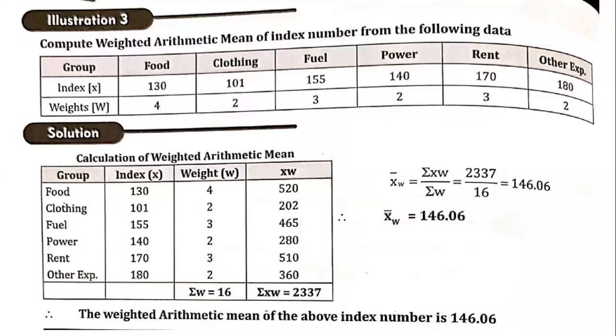Then compute the weighted arithmetic mean of index numbers from the following data. So this is one more problem. We have a group: food, clothing, fuel and power, rent, and other expenses. It is taken as a weighted arithmetic mean problem, because we have an index and weights. Since we have weights, these numbers are taken as W, and the index is taken as X. So once again we have to use the formula. X bar W is equal to sigma XW divided by sigma W. So that comes to 2337 by 16, that comes to 146.06.